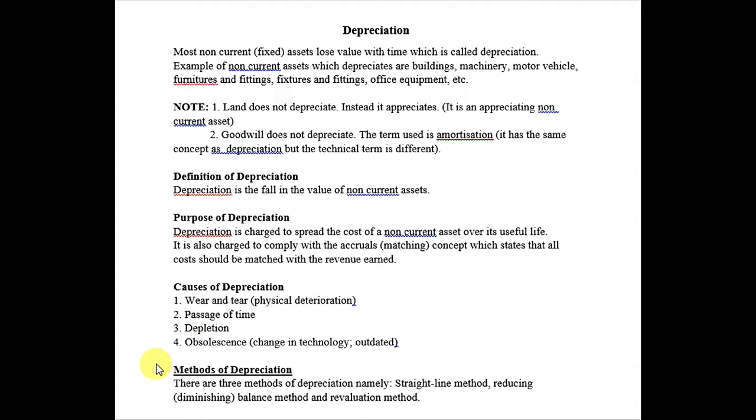It is also charged to comply with the accruals and matching concept, which states that all costs should be matched with the revenue earned. For example, I will be using some machinery in my production house, so I am getting the benefit as sales revenue, the income which I generate from using that machinery. So obviously I should charge some cost of that machinery. The matching concept says that we should charge the cost against the revenue earned.